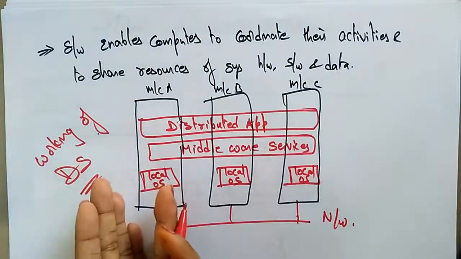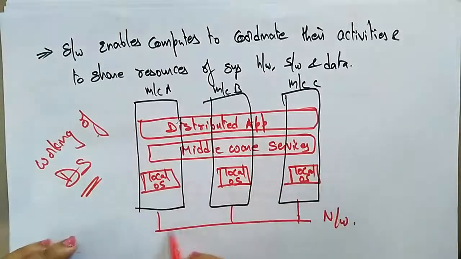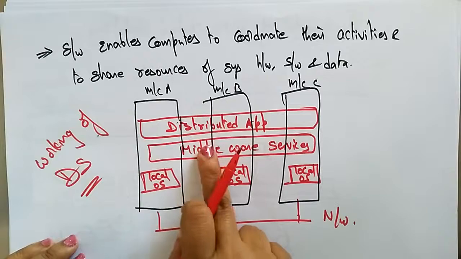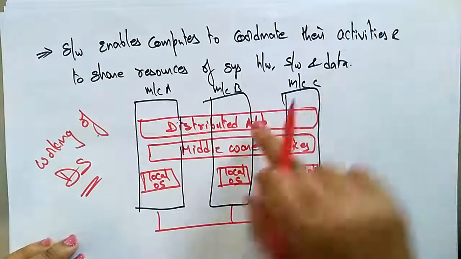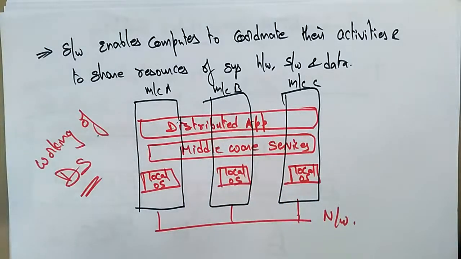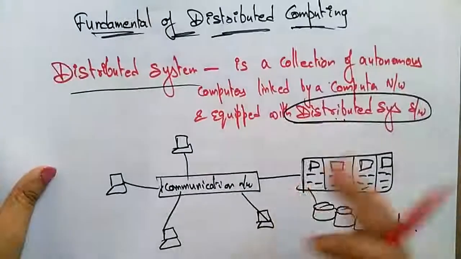Here you are taking independent autonomous computers. It's a collection of autonomous computers, all linked by a computer network and equipped with distributed system software. Each machine is equipped with distributed system software, that is, the distributed applications and the middleware services. So this is exactly what distributed computing or distributed systems are. Whenever you are asked what a distributed system is, try to explain the definition with the diagram.